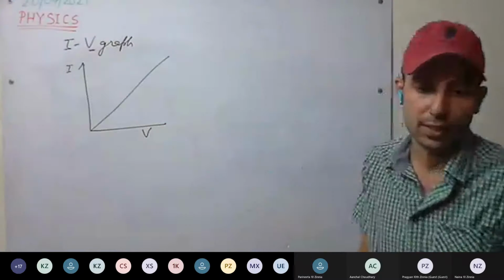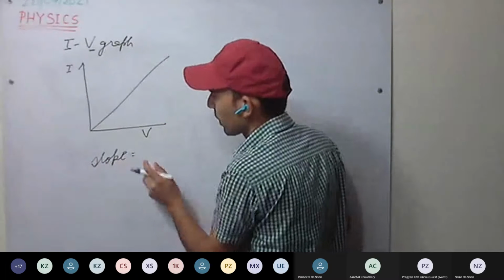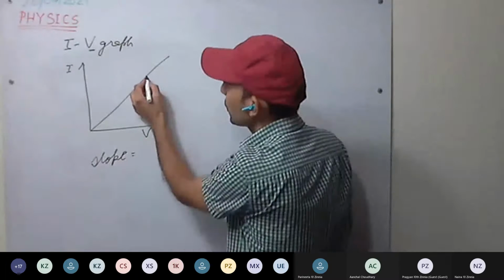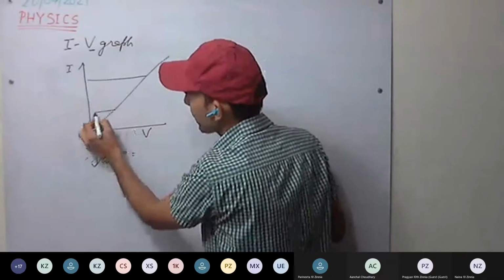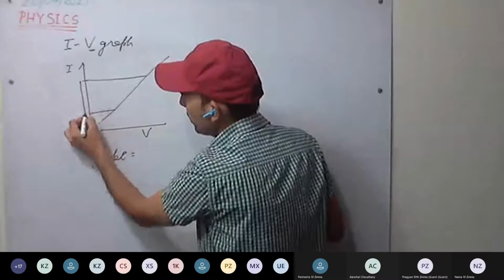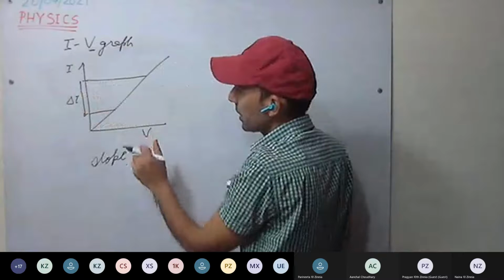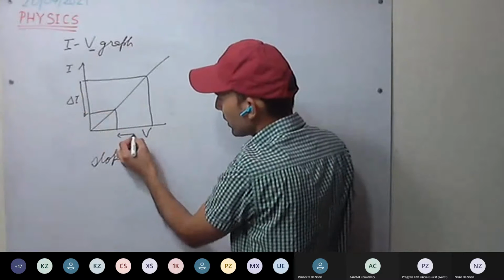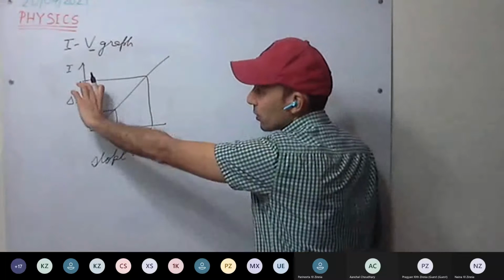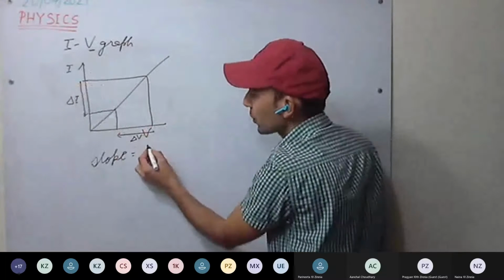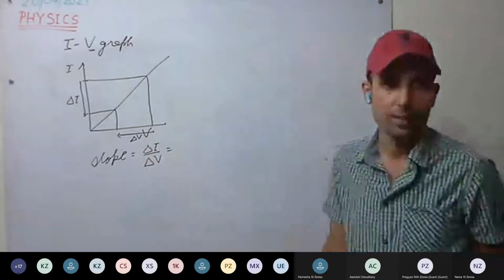Now the slope. How to calculate the slope? Take any 2 points and project them on the y-axis. This will be the change in current, delta I. And on the x-axis, this will be delta V. So slope is y divided by x, so it will be delta I divided by delta V. What is it?